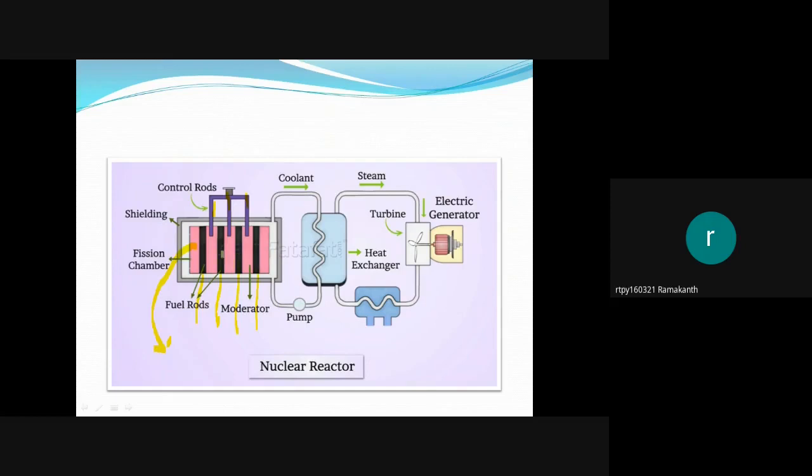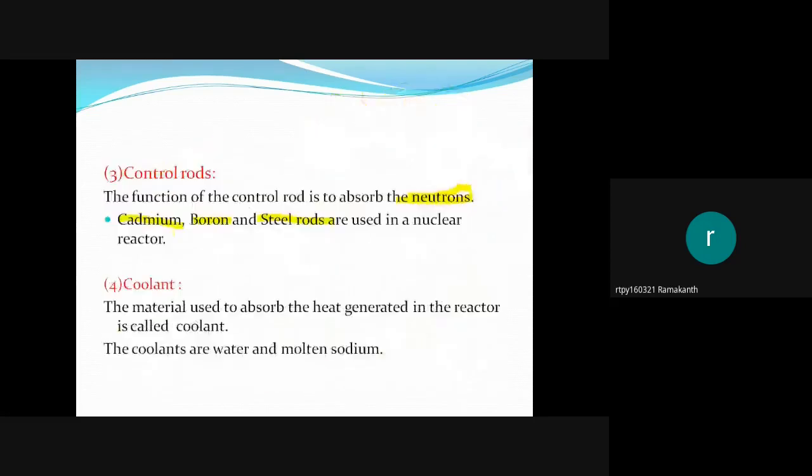What is the function of the moderator? To slow down the fast moving neutrons. What is the function of control rods? To maintain a controlled chain reaction, we use control rods. These control rods are made of cadmium, boron and steel rods. Generally we use cadmium and boron. Lightweight materials, light nuclei, are used here.